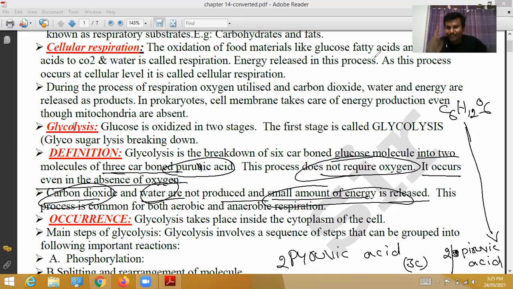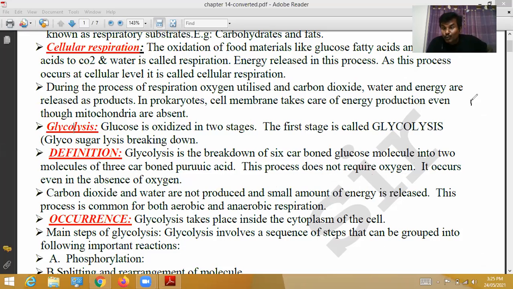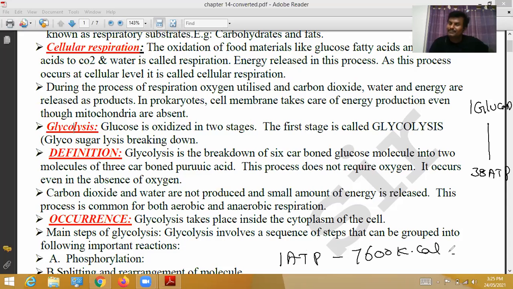Already, indirectly, I said that one glucose molecule oxidized gives 38 ATP molecules. Each one ATP gives 7,600 kilocalories of energy. So totally, one glucose molecule oxidized gives 38 ATP molecules, and 38 into 7,600 is the energy released in our body during respiration if one molecule of glucose is oxidized.